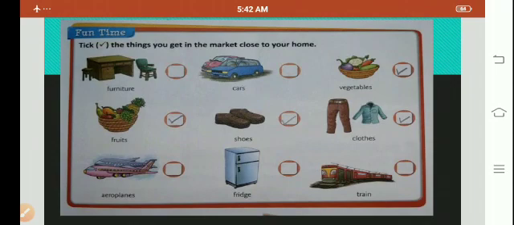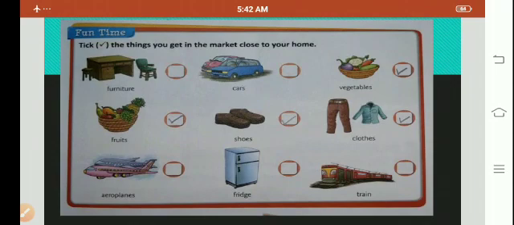Then second, fruits, shoes, and clothes. I get all the three things easily near my house in the market, so I have ticked all three things. Aeroplane, fridge, and train. I don't get anything close to my house. My house is far from the airport, far from the electrical shop, and also far from the railway station. So I don't get these things.